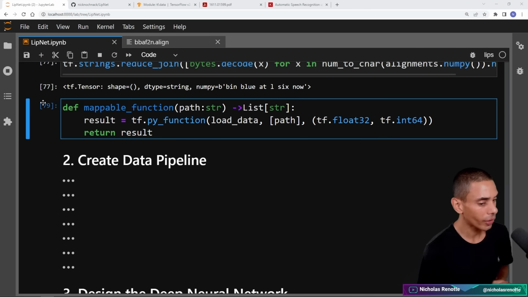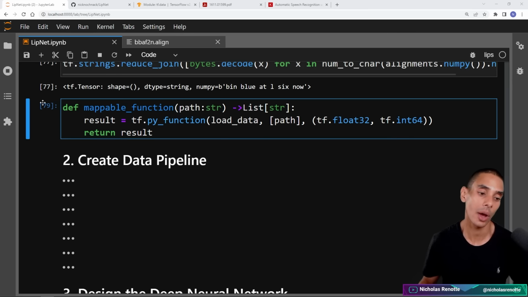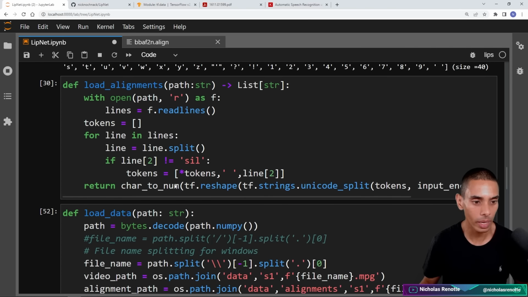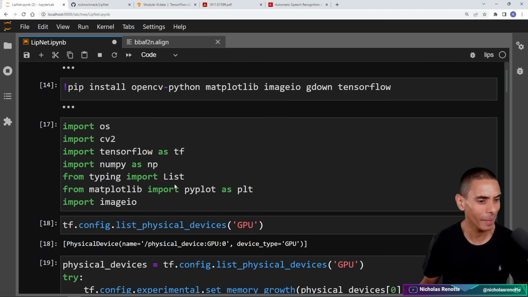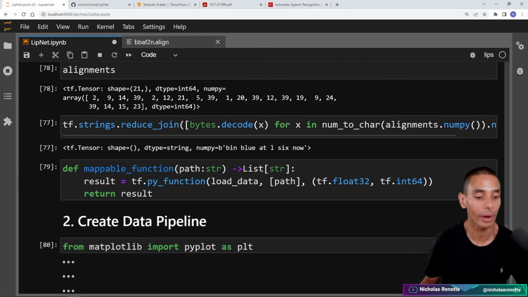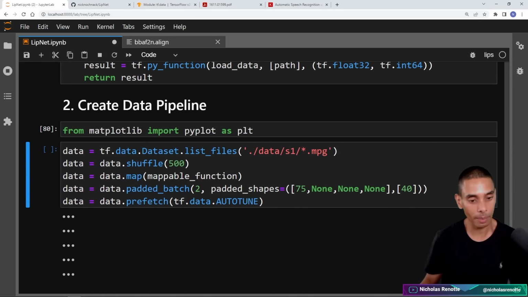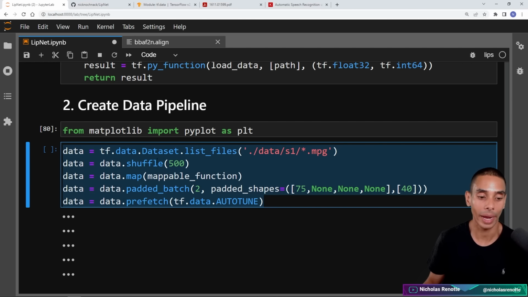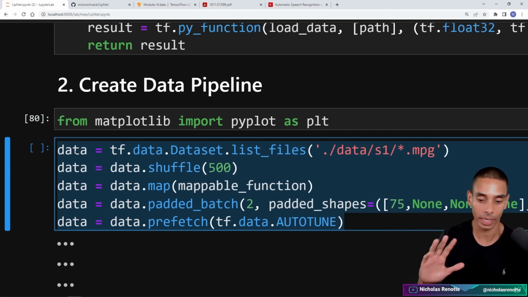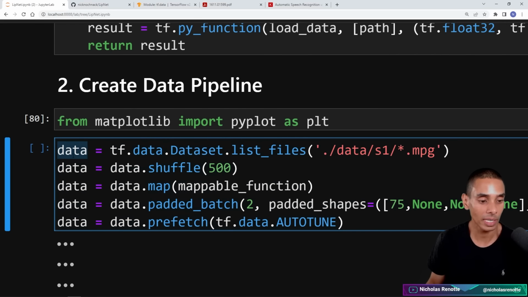So we're now on to creating our data pipeline. Let's go ahead and do this. The first thing we're going to do is import matplotlib, which I think we already had imported. Yeah, we did. That's me importing stuff multiple times, so ignore that. But most importantly, we are going to create our data pipeline. This is probably one of the most important bits of this entire thing, because creating the neural network is great, but actually having a data pipeline is just as important. So first things first, we are going to create our data set. And to do that, we are running